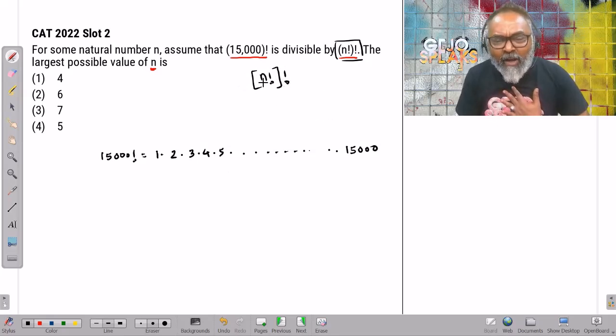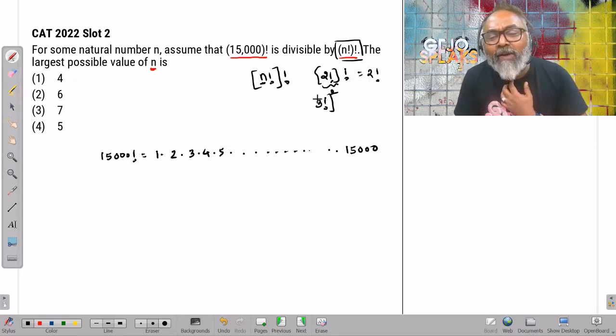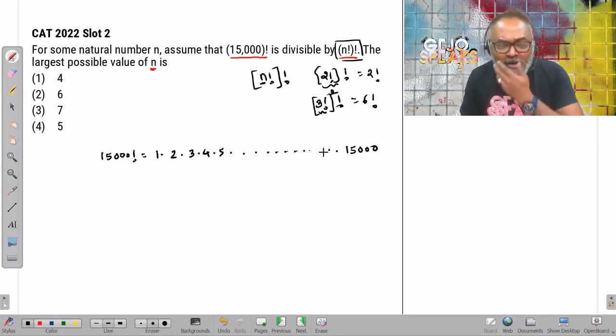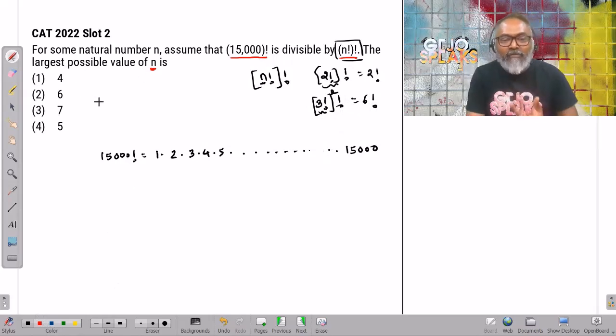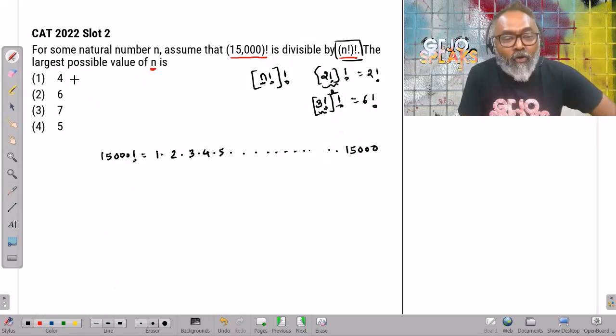If n equal to 2, that is 2 factorial's factorial. What is 2 factorial? Which is 2. This value is 2. That will eventually come to 2 factorial. What if n equal to 3? That will be 3 factorial's factorial. But I know 3 factorial is 6. This will be nothing but 6 factorial. So the largest possible value of n is what you need to find out. If n equal to 4, what is 4 factorial?